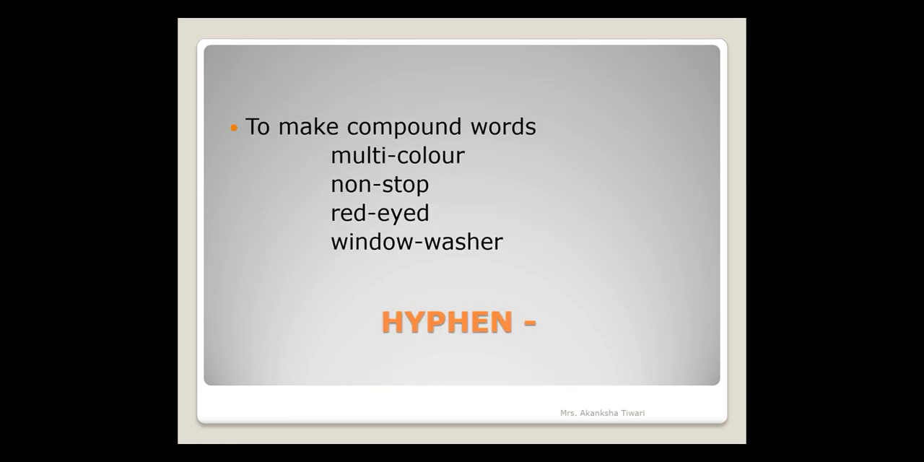Hyphen, in order to make compound words, means whenever you have to combine two words, that is known as compound words. For example, multi and color are two separate words, but when we combine them, the word becomes multicolor. Similarly, non-stop, red-eyed, window-washer. So whenever we have to make compound words, whenever we have to combine two separate words, we use hyphen.